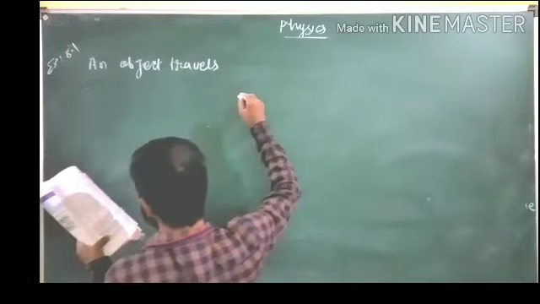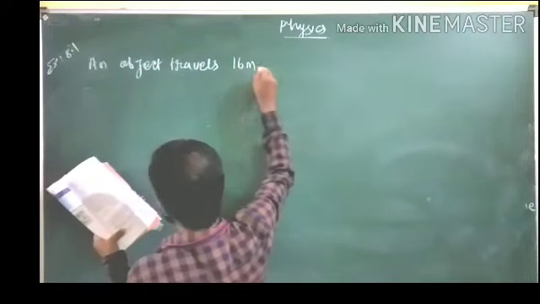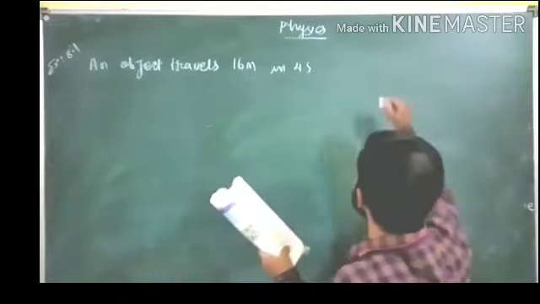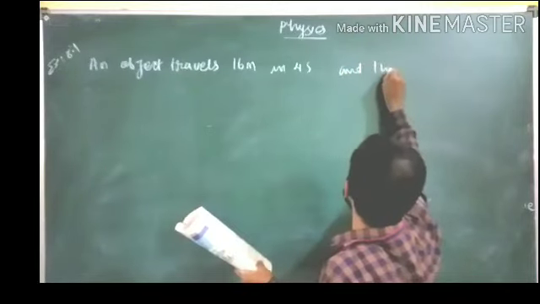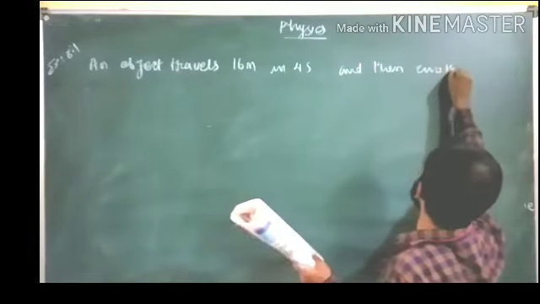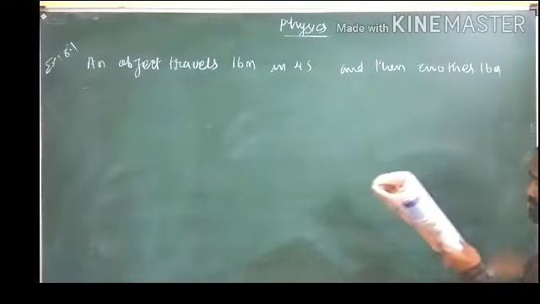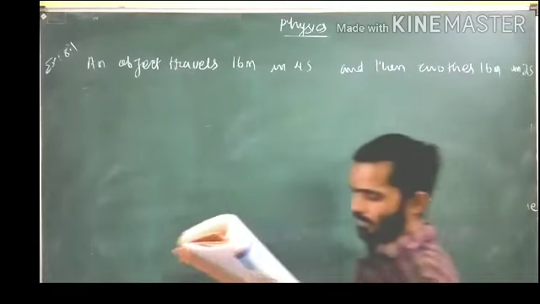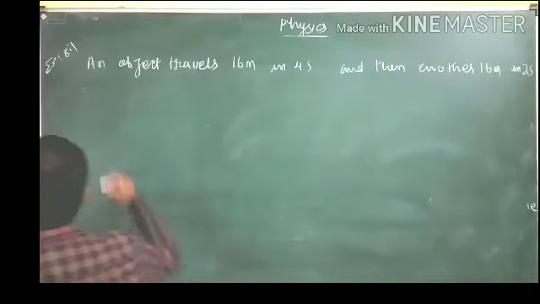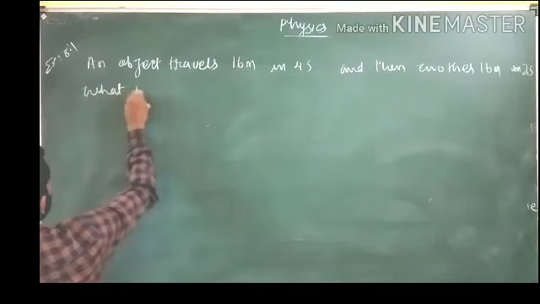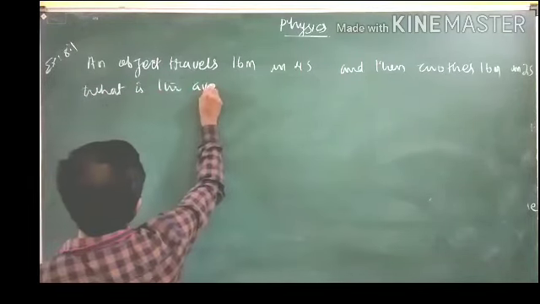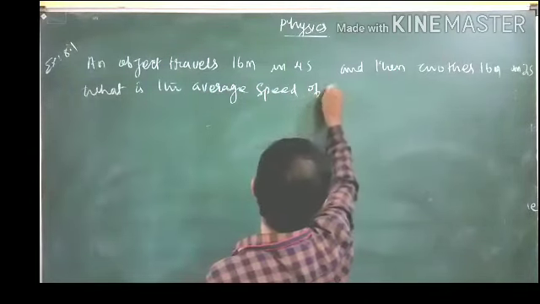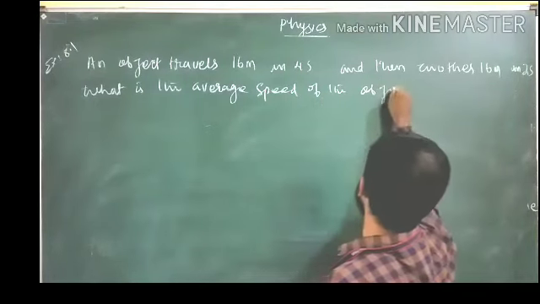An object travels 16 meter in 4 seconds and then another 16 meter in 2 seconds. What is the average speed of the object? This is now to calculate.